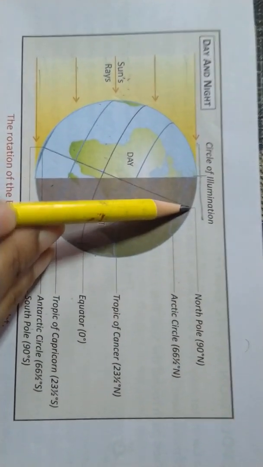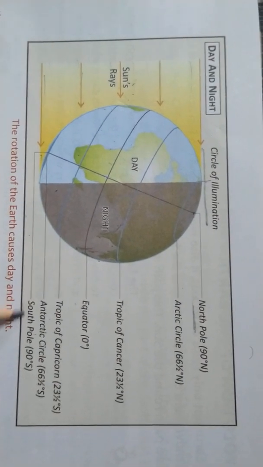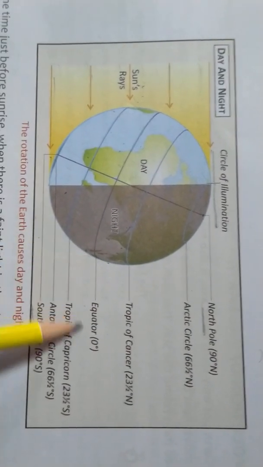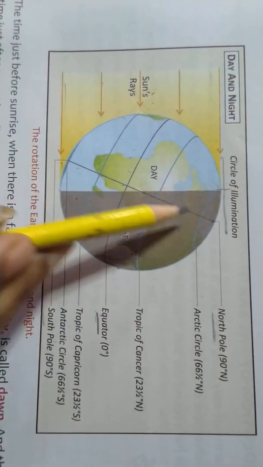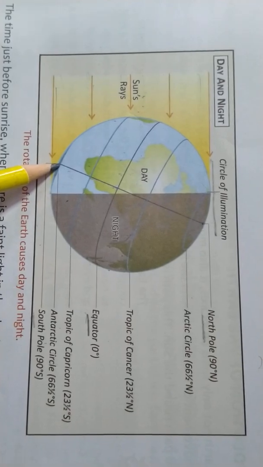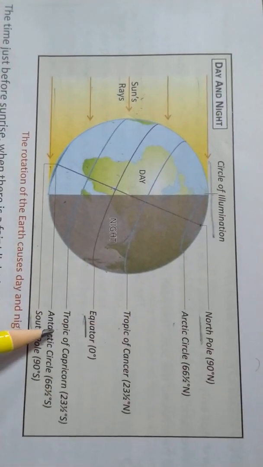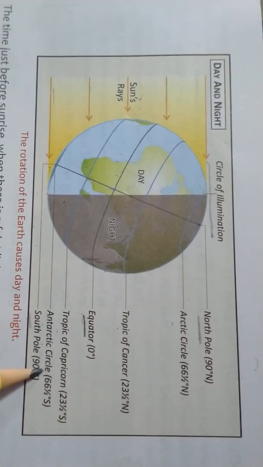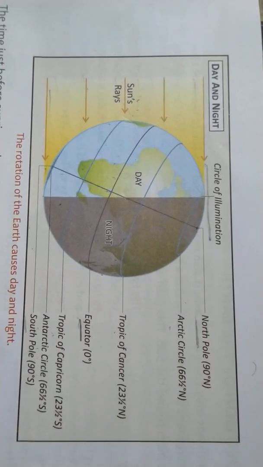This, as I have told you, is the North Pole. This is the South Pole. This is the equator, which divides the earth into two hemispheres, the northern hemisphere and the southern hemisphere. These are the Arctic Circle, Tropic of Cancer, Tropic of Capricorn, and Antarctic Circle. These are latitude circles. Okay.